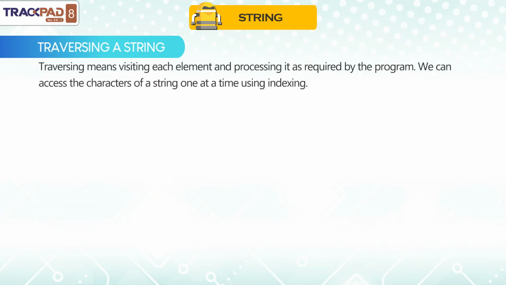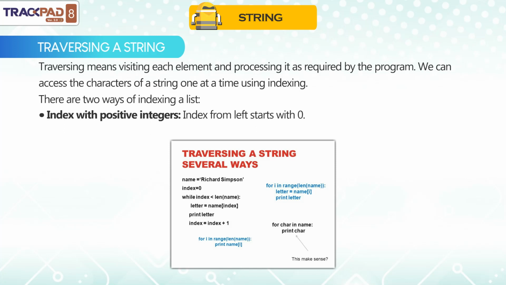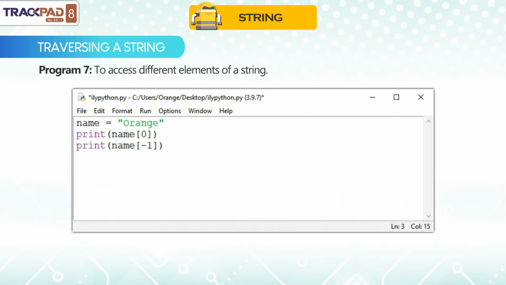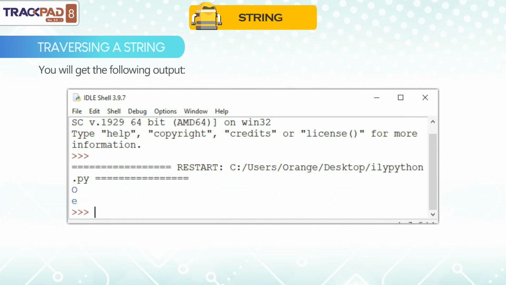Traversing a string. Traversing means visiting each element and processing it as required by the program. We can access the characters of a string one at a time using indexing. There are 2 ways of indexing a string. Index with positive integers. Index from left starts with 0. Index with negative integers. Index from right starts with -1. Syntax for traversing a string. Program 7. To access different elements of a string. You will get the following output.